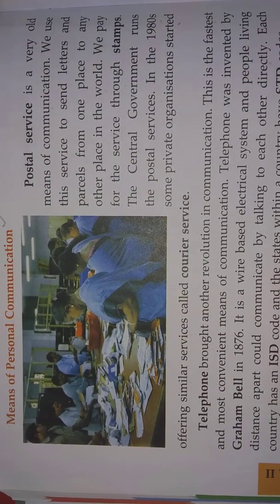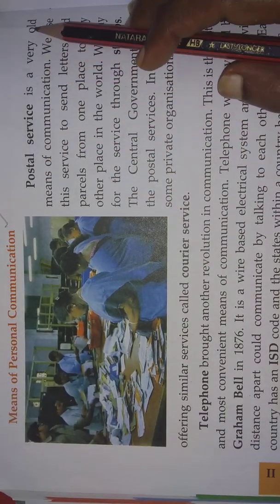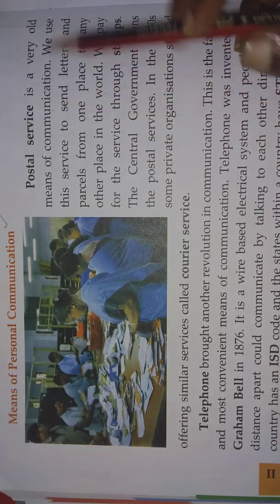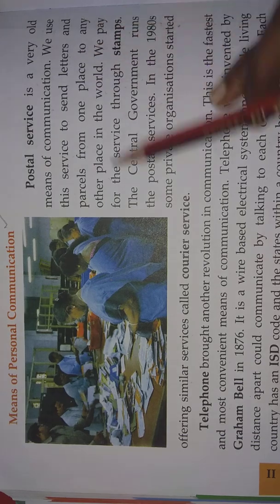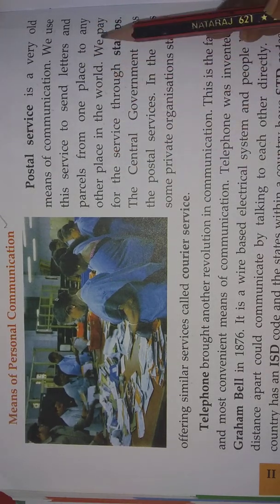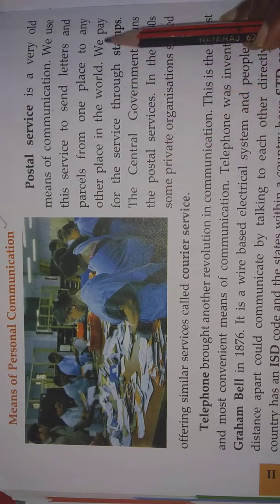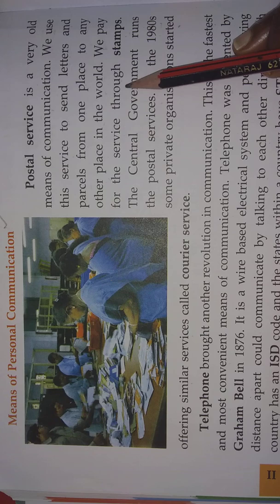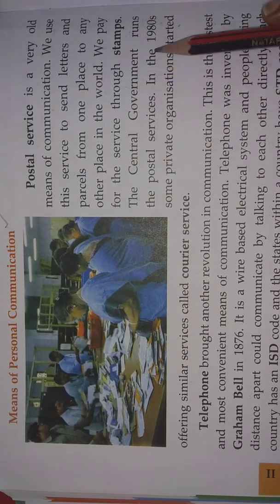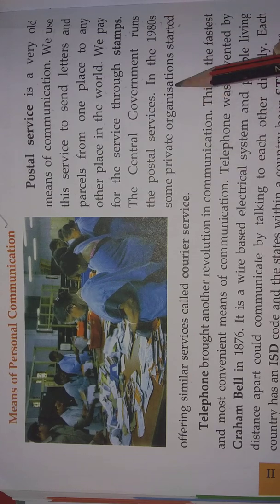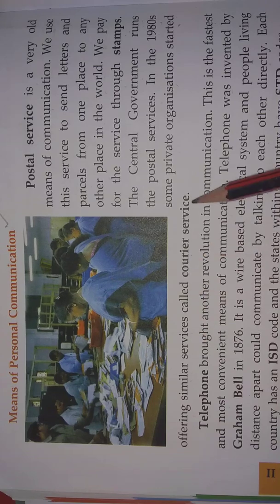So children, first is the means of personal communication. Postal service is a very old means of communication. We use this service to send letters and parcels from one place to any other place in the world. We pay for this service through stamps. The central government runs the postal service. In the 1980s, some private organizations started offering a similar service called courier service.